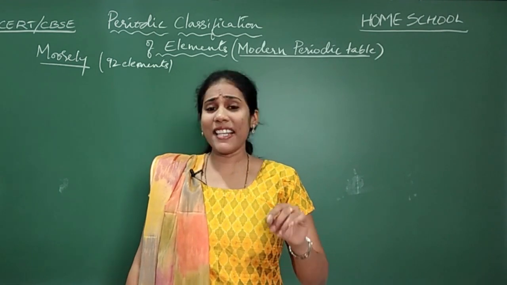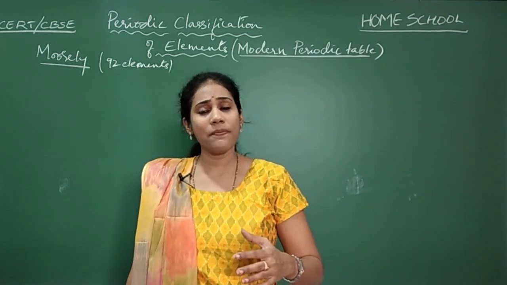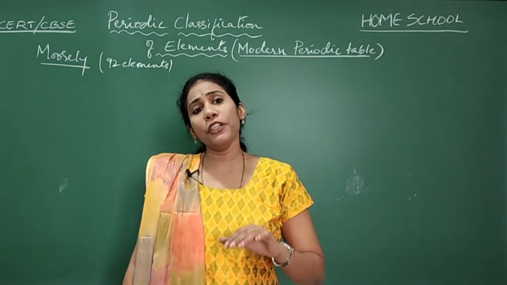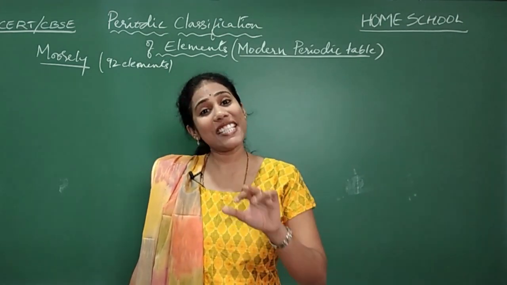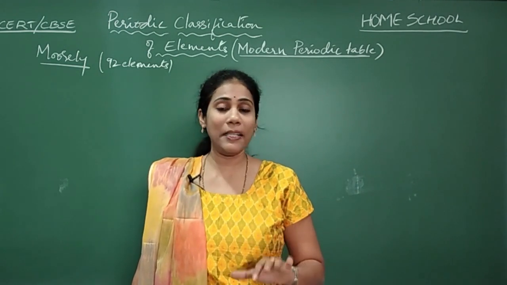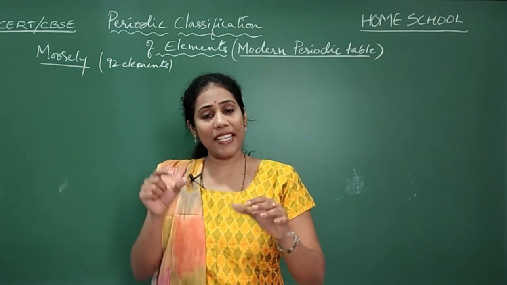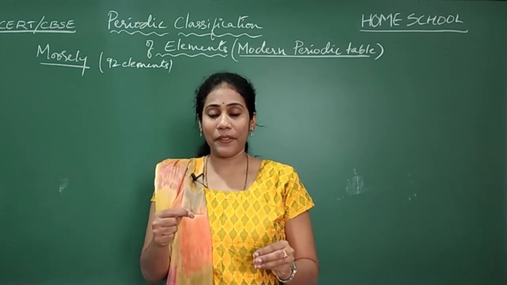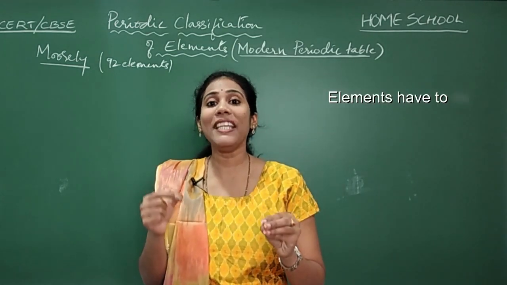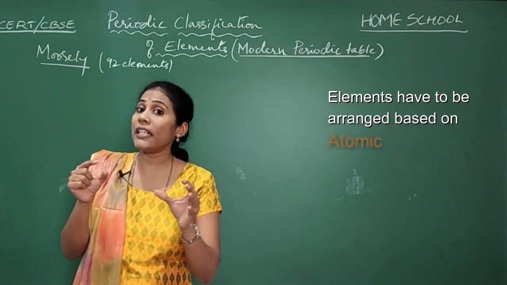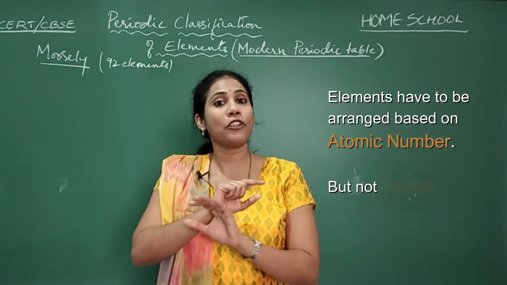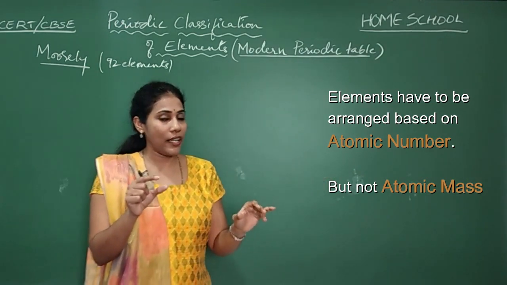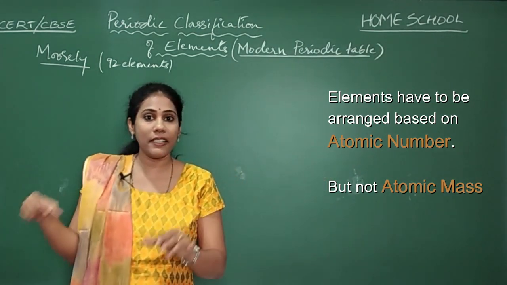And he studied all the periodic tables till Dobereiner, till Mendeleev, and he performed certain X-ray analysis on the elements, and based on his analysis and calculations, he concluded that elements have to be arranged based on atomic number but not atomic mass. You must have observed the history, from Dobereiner till Mendeleev.